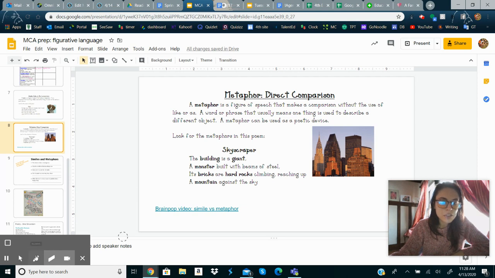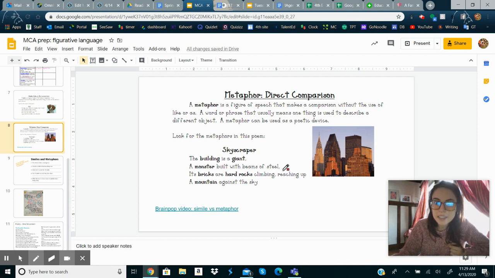All right, so the two things it's comparing here, let's see. A monster built with beams of steel. A monster built with beams of steel. So it's still comparing. It's saying the building is a monster, right? So it's comparing those two things. It's not as clear here, but let's go on to the next sentence, okay?